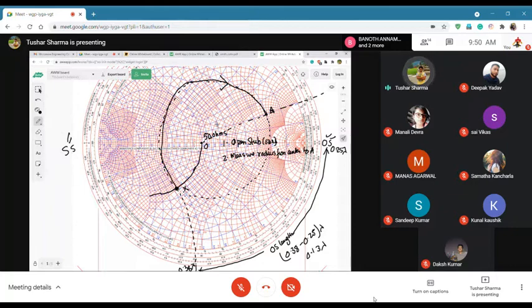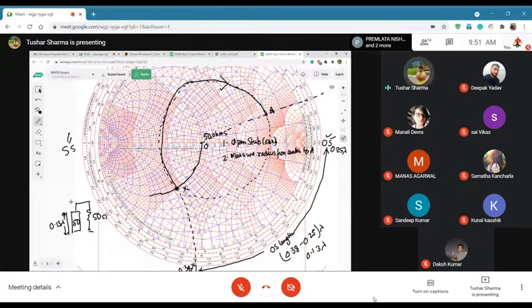So the impedance of this is 50 ohms and the length of this is 0.13 lambda.